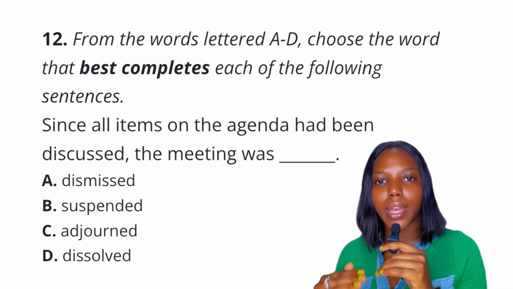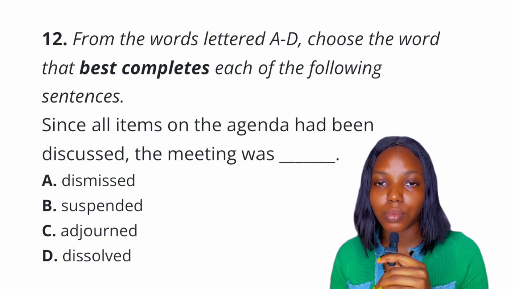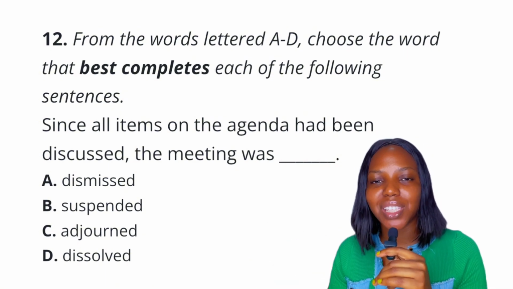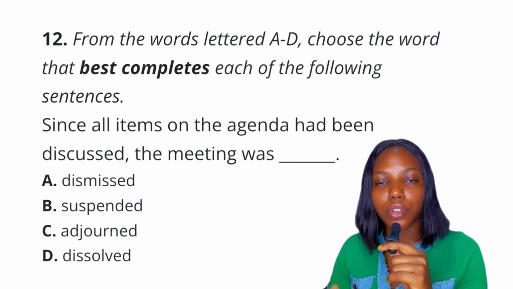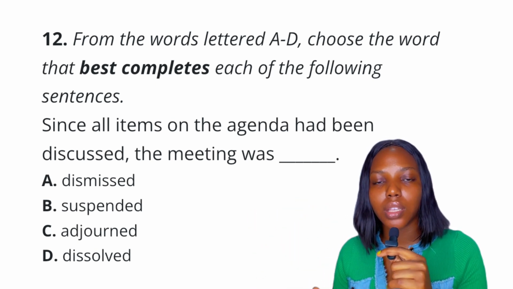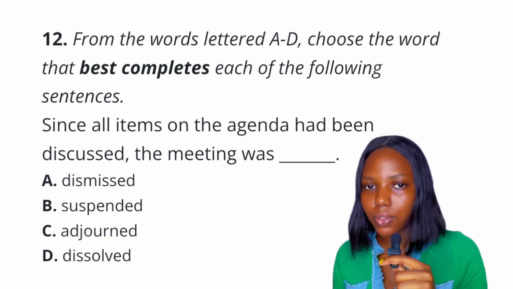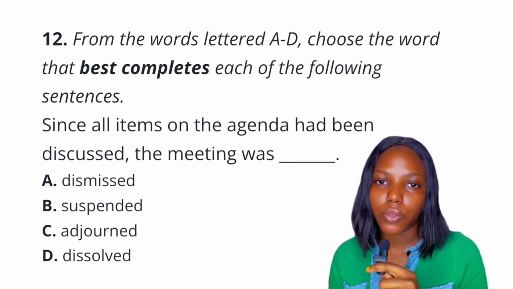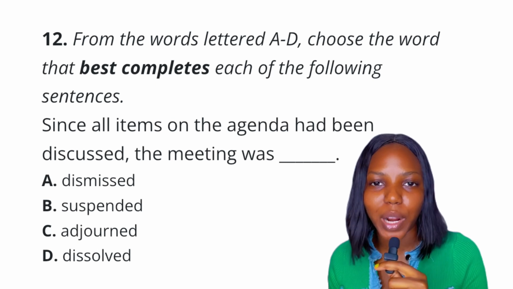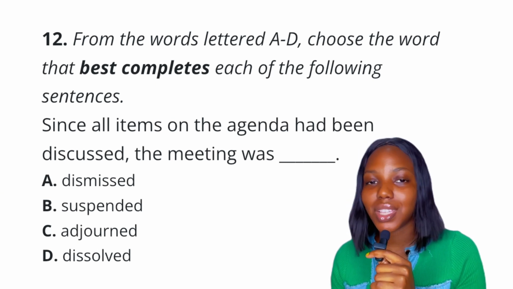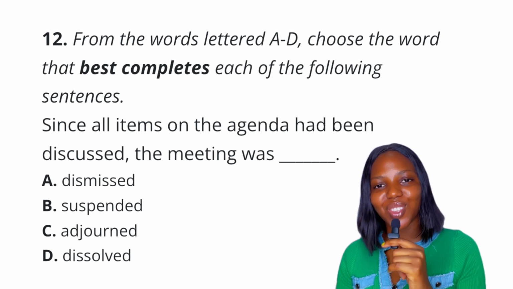Option B, suspended. Suspended is to end or stop something, right? To begin later, right? So we can think of the word postponed, okay, because of the context of having to resume later, right? So the answer to this question is definitely option C. When we say dissolve, dissolve is to end a group, to permanently close, end a group, right? That's what it means. So option C is the final answer to this question.